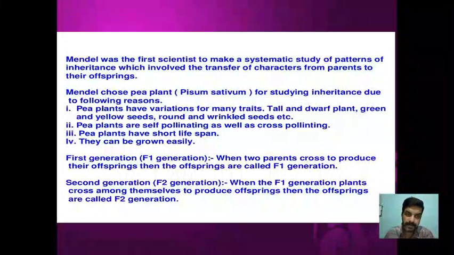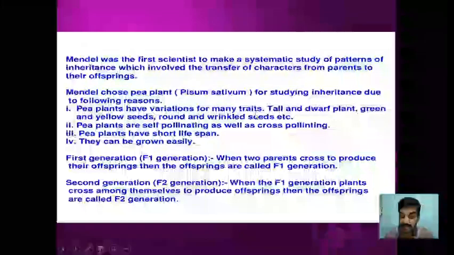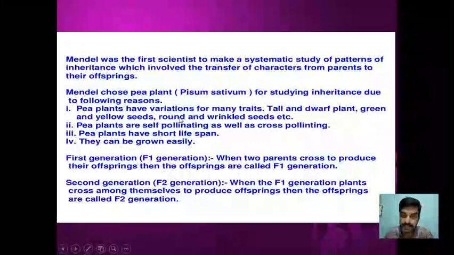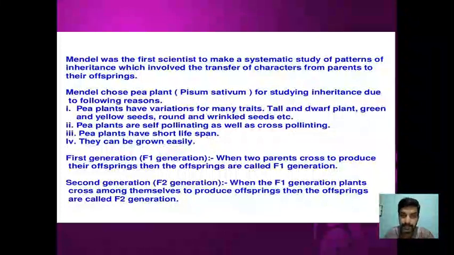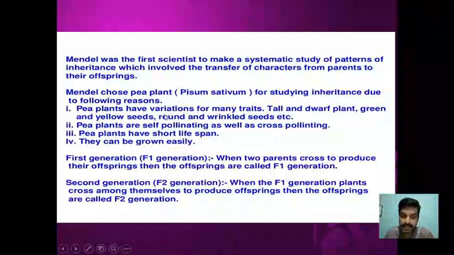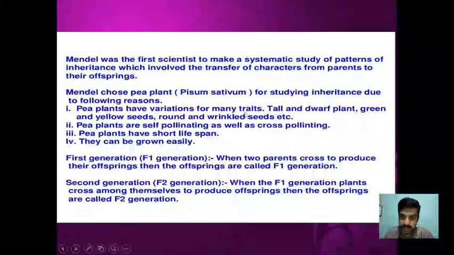Mendel chose pea plants for studying inheritance due to the following reasons. The pea plants have variations of many traits. Many traits will show variations. For example, the color of the seeds, yellow and green, the shape of the seeds, round and wrinkled, or the height of the plant, that is tall plants and dwarf plants. So many contrasting traits are exhibited by pea plants. That is one reason. Then pea plants are self-pollinating as well as cross-pollinating.